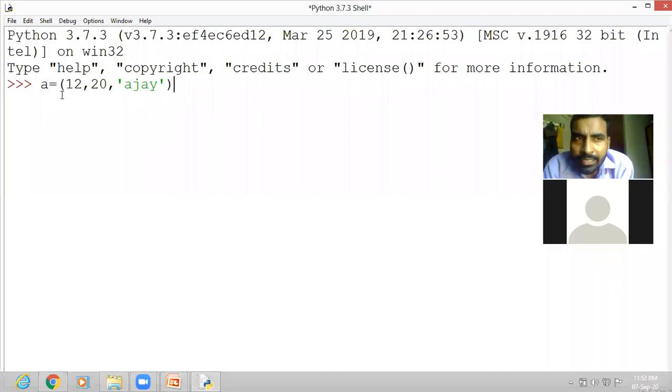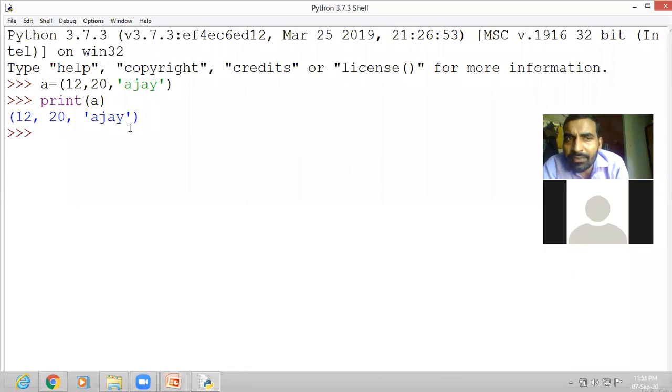Now press the enter key. Now if you write the print command and print the value of a, then it will print as it is given in the same manner. Here you can see 12, 20, Ajay. It is printed in the form of parentheses. It means you can say it is a tuple.